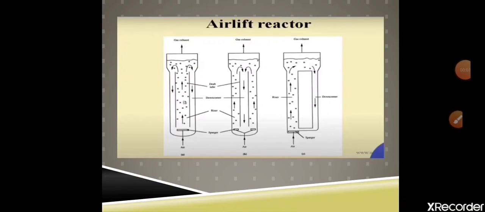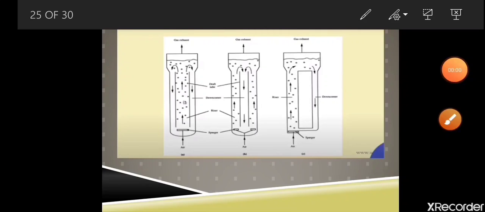If we look at these reactors working, then there will be some shear stress in the reactor. As we know, when we work with living cells, shear force plays a very important role, because if the shear force is very high, that will hinder the growth of the organism.